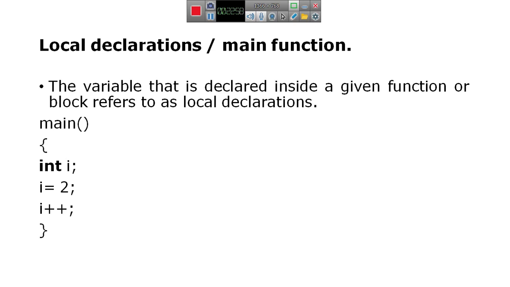So here, at the top of the program is the main function. Inside the main function, the first part is the declaration part. In the declaration part, we declare the variables. The variable that is declared inside a given function or block is referred to as a local declaration.